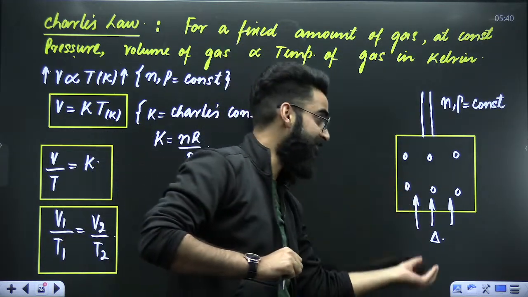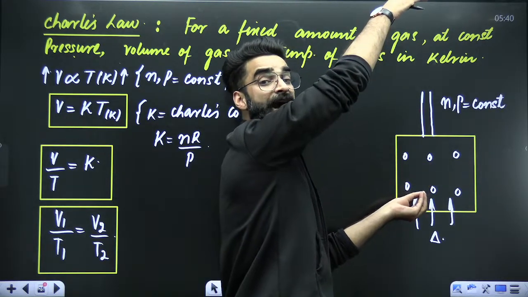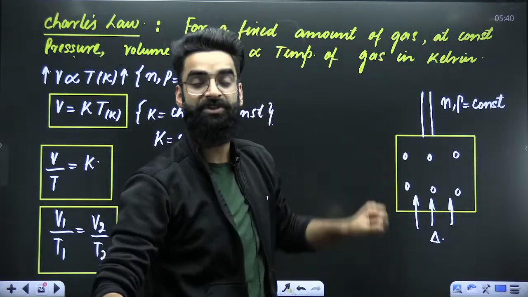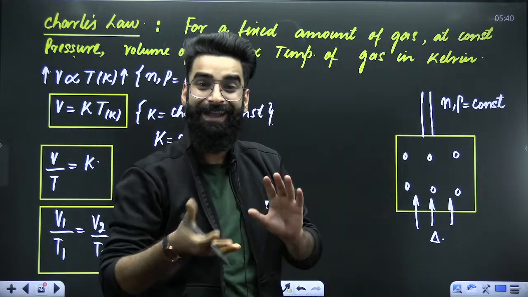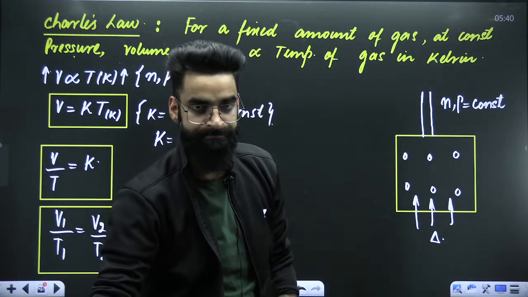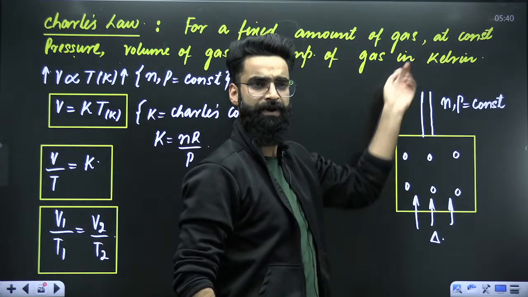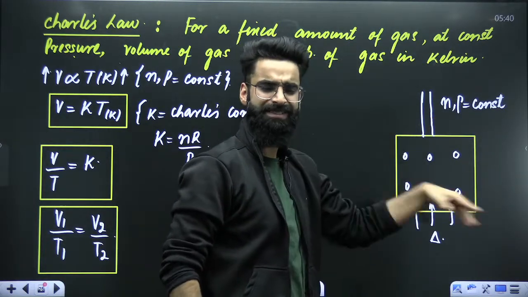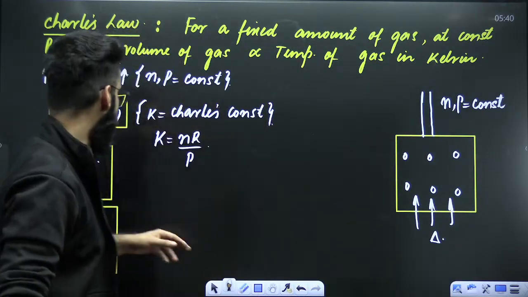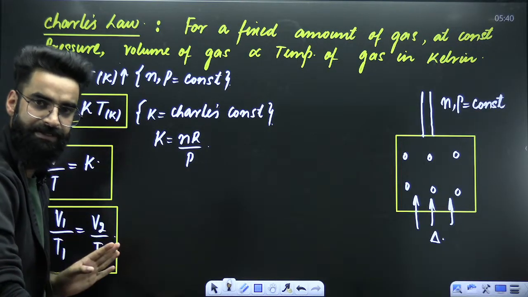One way we are trying to increase the pressure, but another way the piston is going upwards and the pressure is decreasing. So it nullifies, and the pressure remains constant. It does not change. So on increasing the temperature, the piston goes up, the volume of the container increases, and hence the volume of the gas increases. So that's what we said: on increasing the temperature of the gas, the volume of the gas will increase.